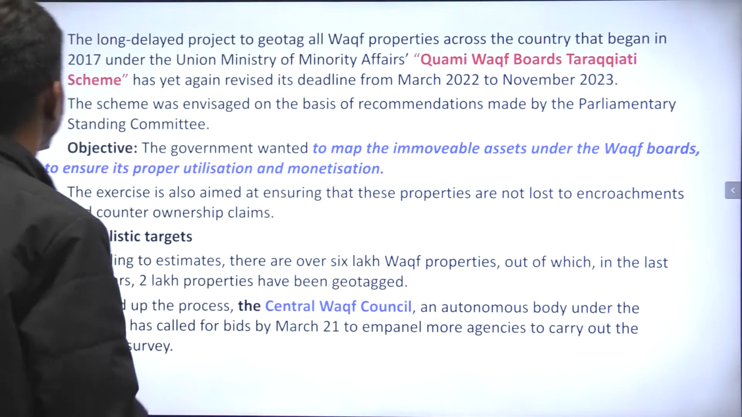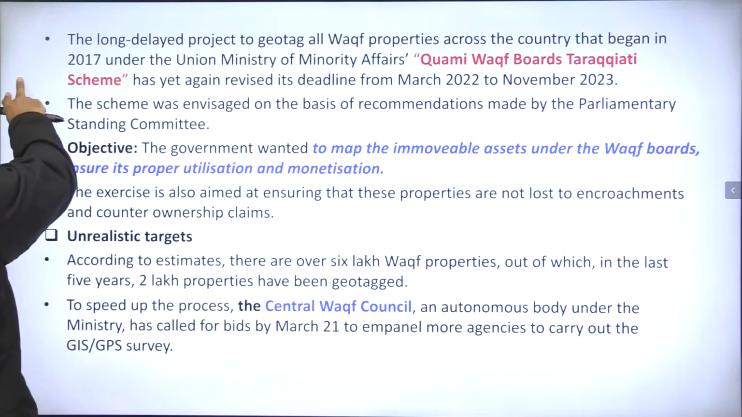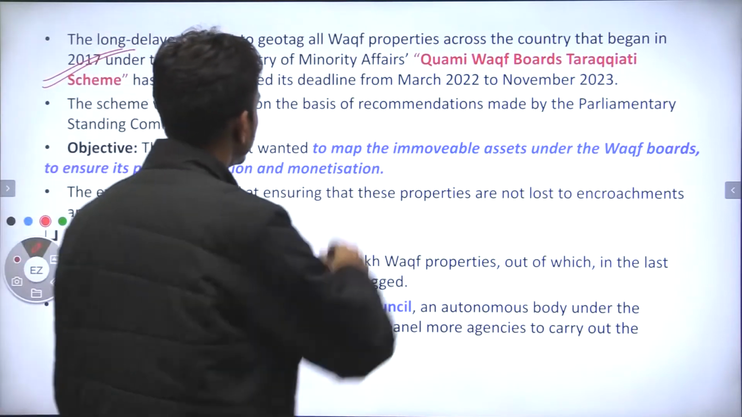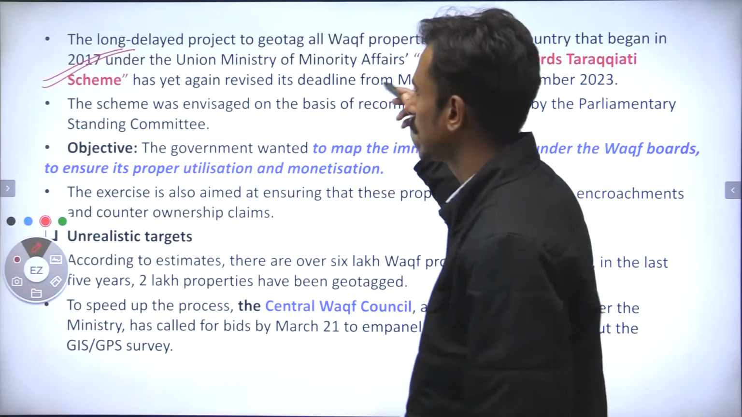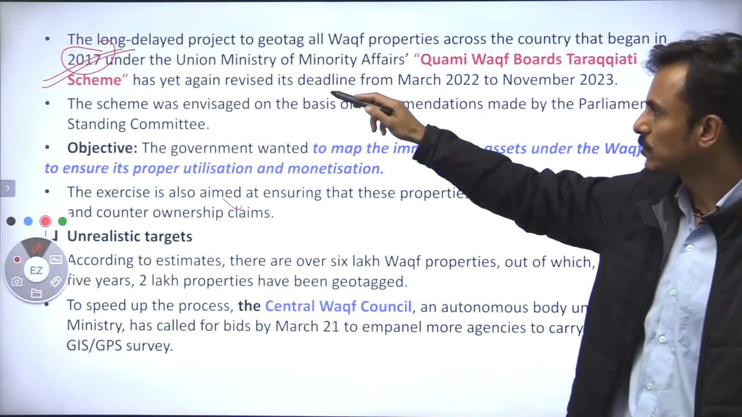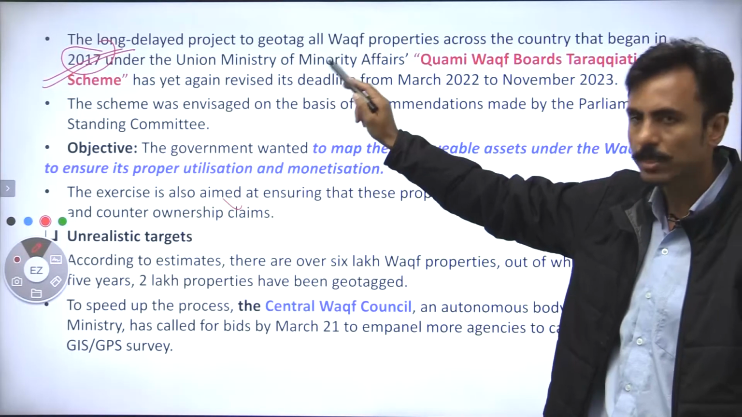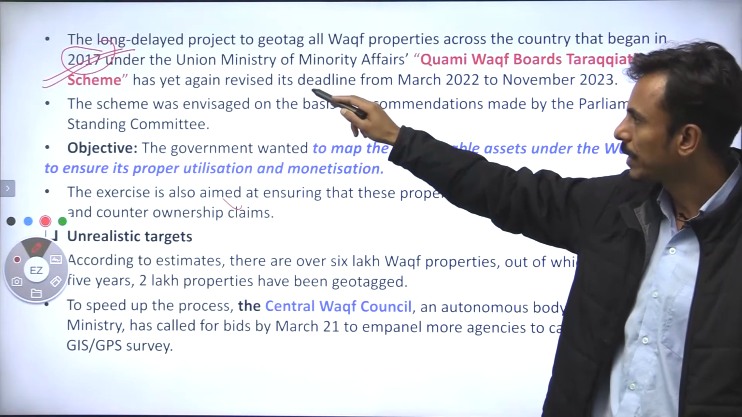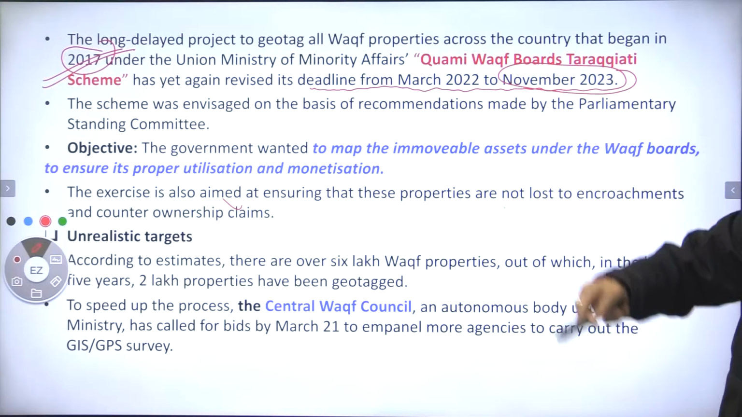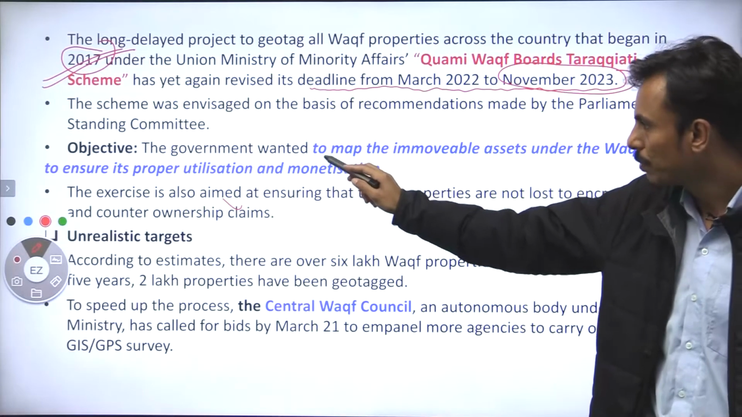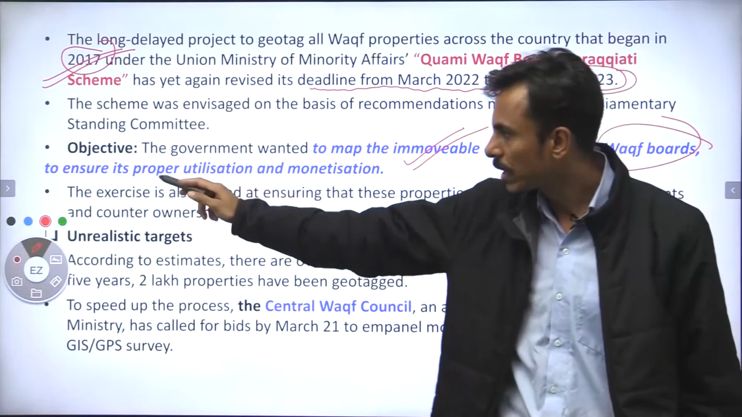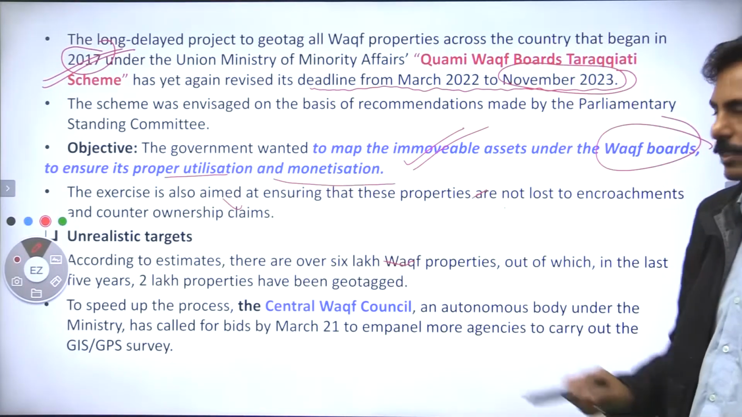So although it is a long delayed project, and the government in fact announced this scheme in the year 2017, its modalities, its formalities and its operation are yet to be seen, and it has extended the deadline from March 2022 till November 2023, right? The objective of the government is to map the immovable assets under the Waqf boards, right, so as to ensure their proper utilization and monetization, right?